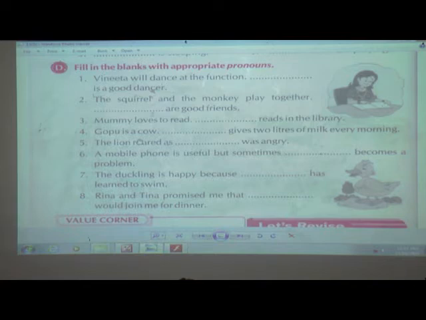Vinita will dance at the function, dash is a good dancer. Here what do you have to do? Yes, you have to read the sentence properly. You have to understand about which gender they are talking. When we read the name of a person, we will come to know whether it is a male or female or about an animal. Okay? So ready?